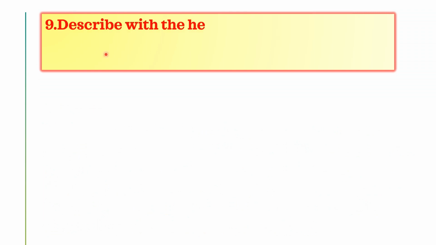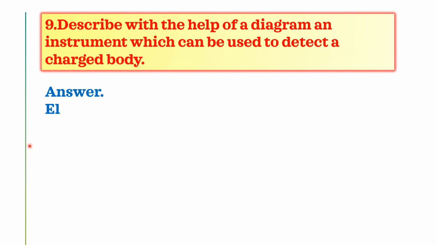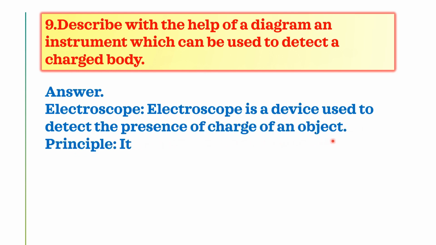Next one, describe with the help of a diagram an instrument which can be used to detect a charged body. Here, the instrument used to detect a charged body is the electroscope. Simple electroscope. An electroscope is a device which is used to detect the presence of charge on an object.